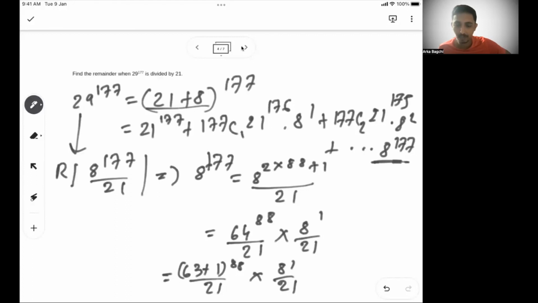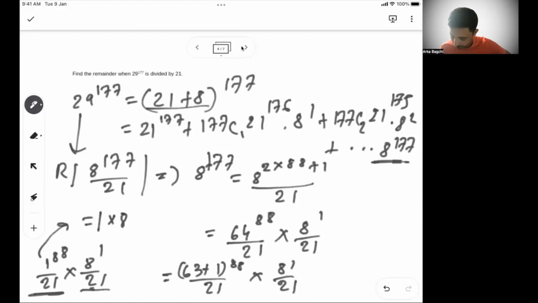The final term will be 1 to the power 88, which is 1, so the remainder in this case will be 1. In the other case, the remainder will be 8. So 1 into 8, 8 is your final remainder.